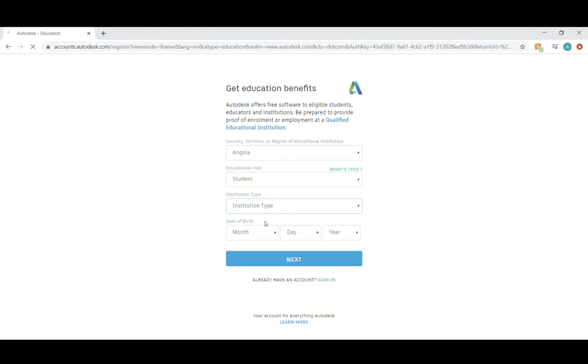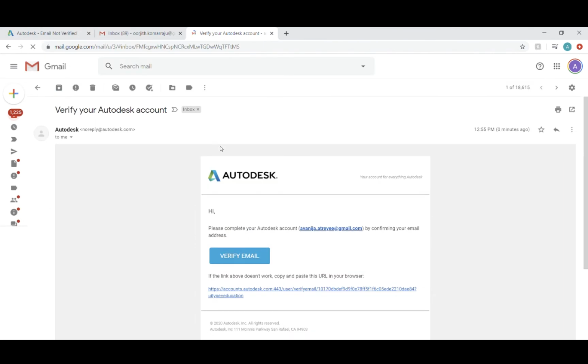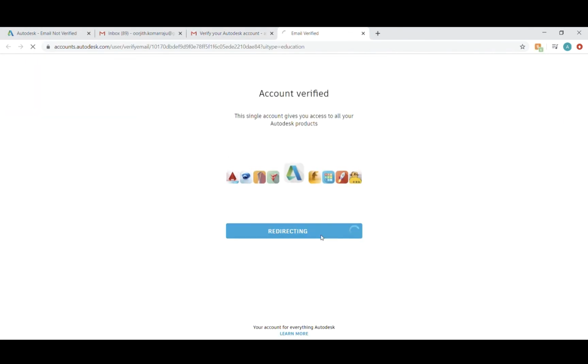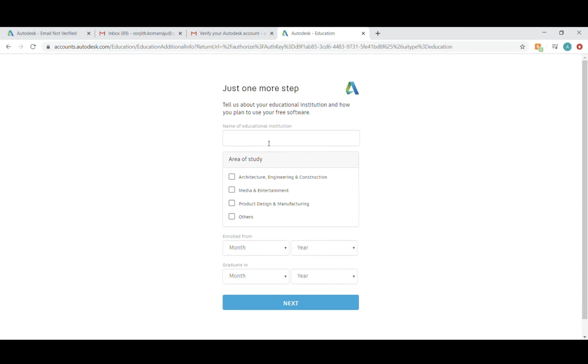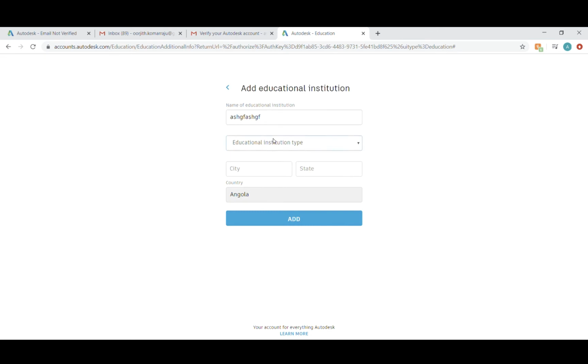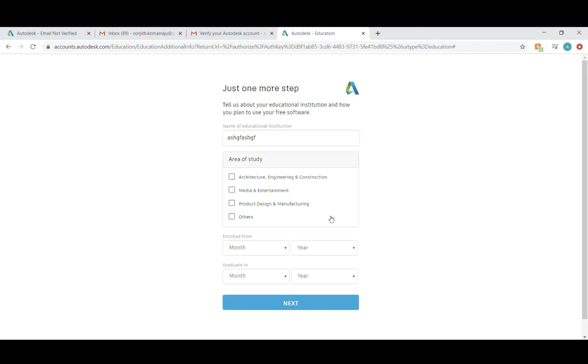Everything should be random because that's how it works. If you want a free account, everything has to be random, and age should be above 13. Now you get a verification, and it all has to be random, and you have to press can't find your school, and then everything random. This is not even an actual city, it's just random. Then you select enrolled from, also random.